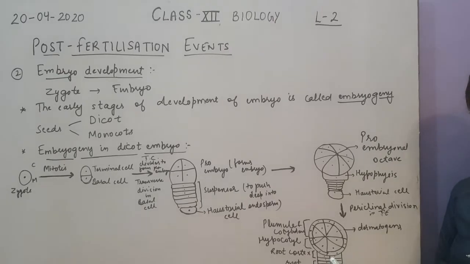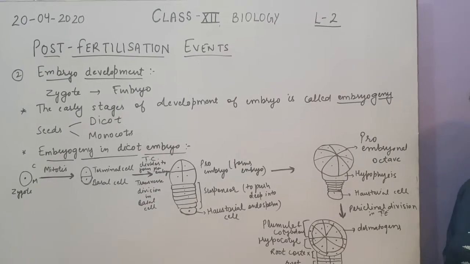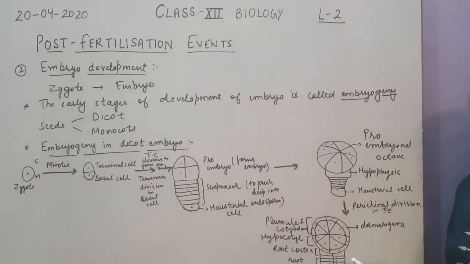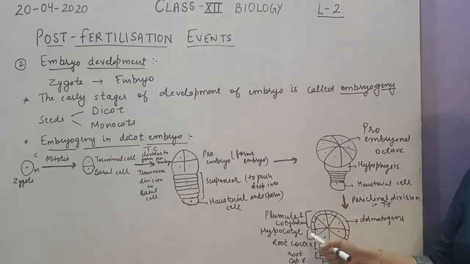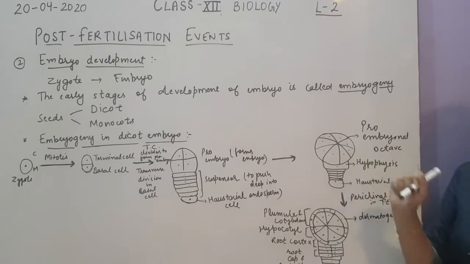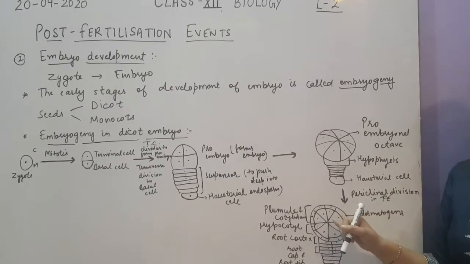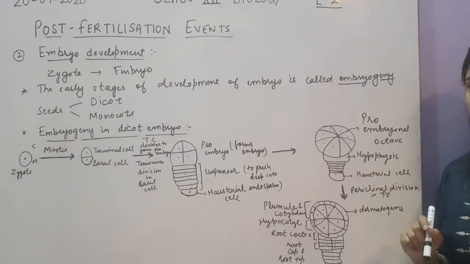So the suspensor will remain same. There will be no further division in it. But if you will see this proembryonal octave, it will further undergo pericliner division.